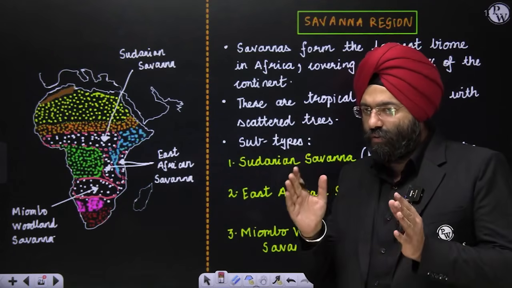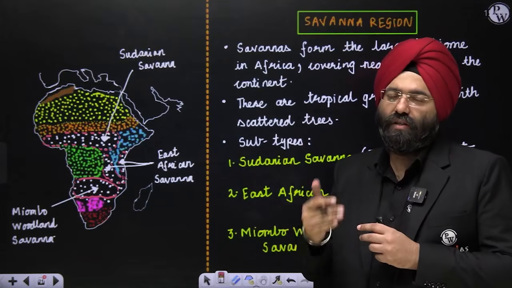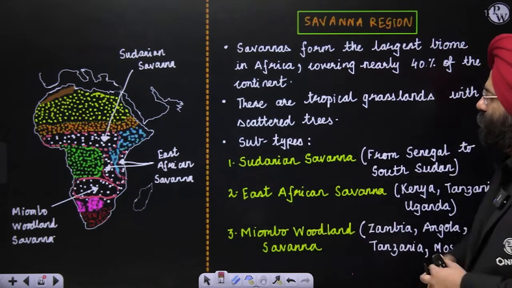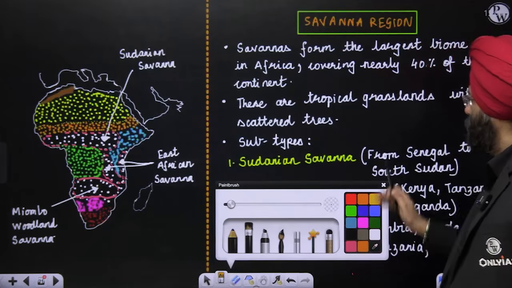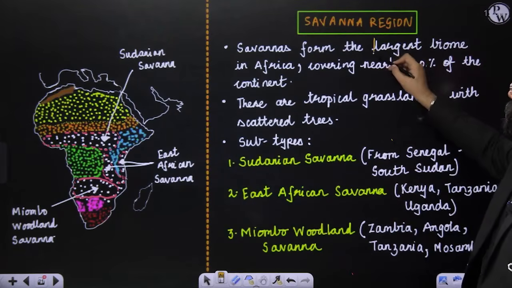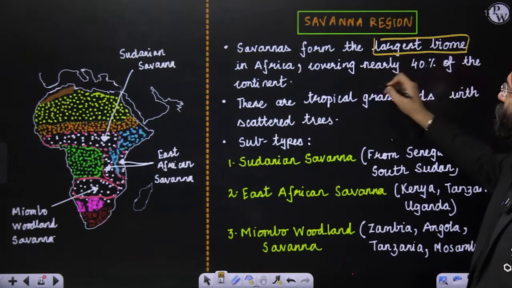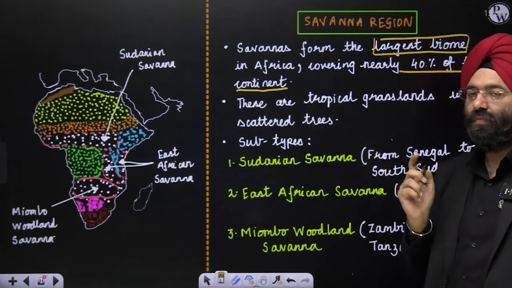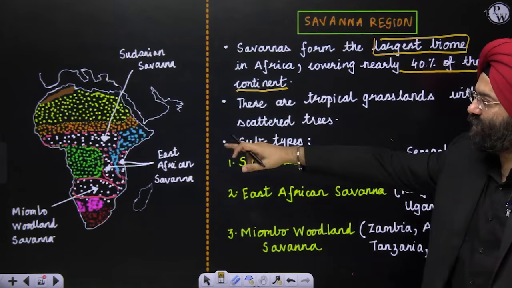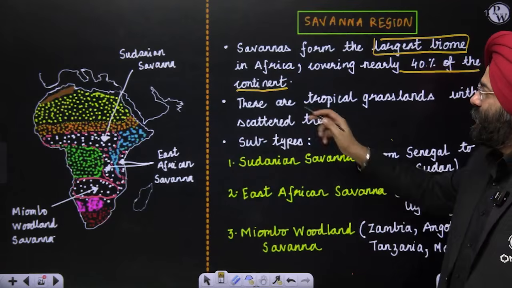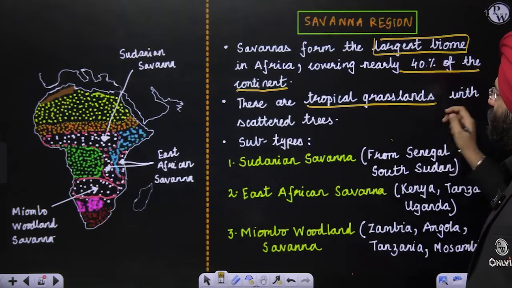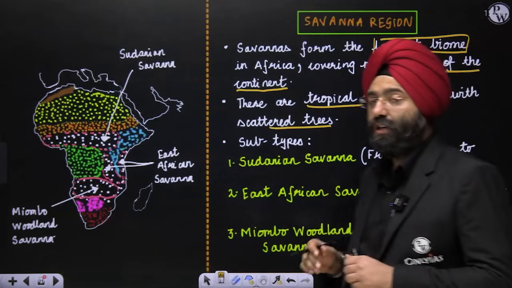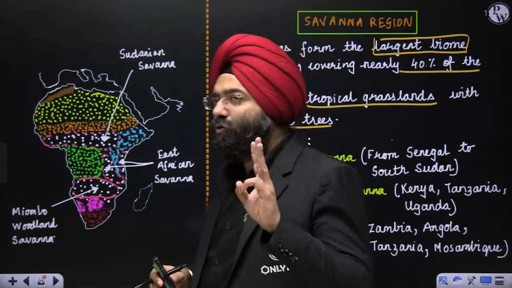Though we can call it one, it has to be divided into three because NCERT prescribes that. Now see, the savannas form the largest biome in Africa, covering nearly 40% of the continent. So huge. That is why the white region is very huge. These are tropical grasslands with scattered trees. Now this is again a characteristic feature. Now these are divided into three categories.